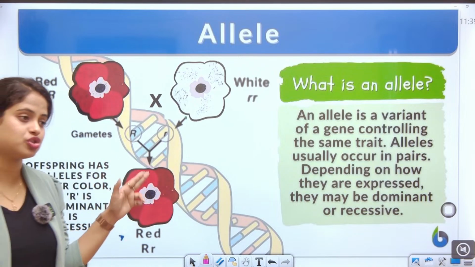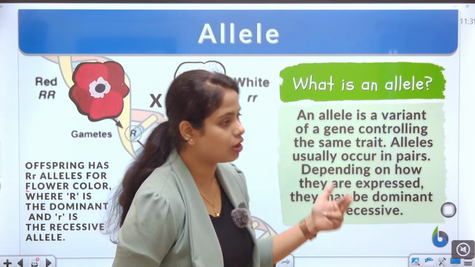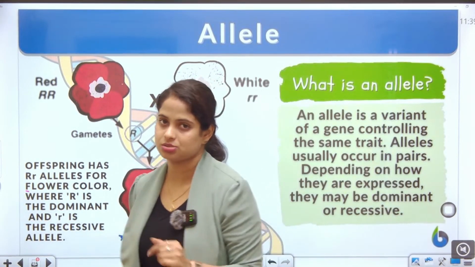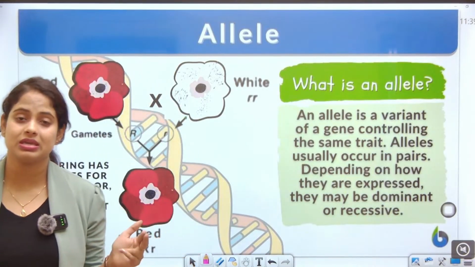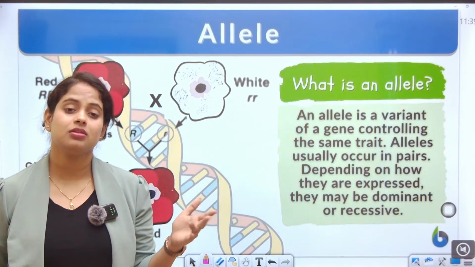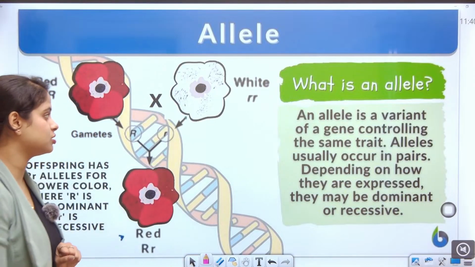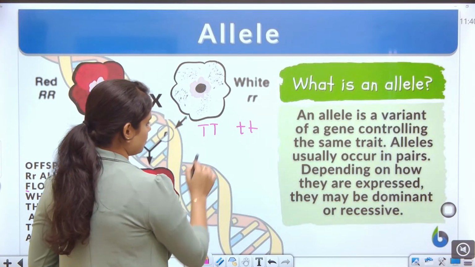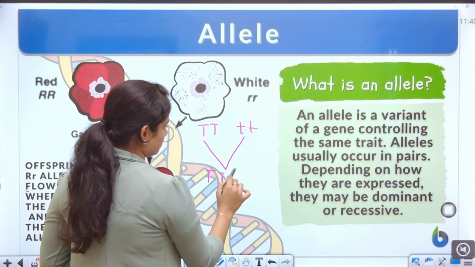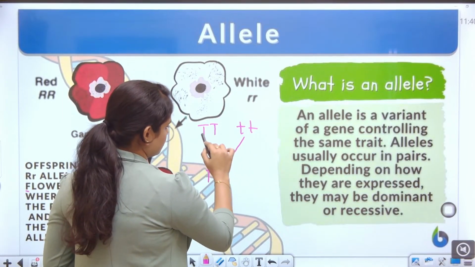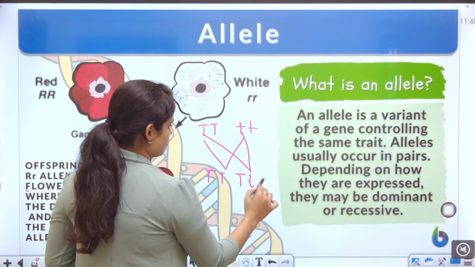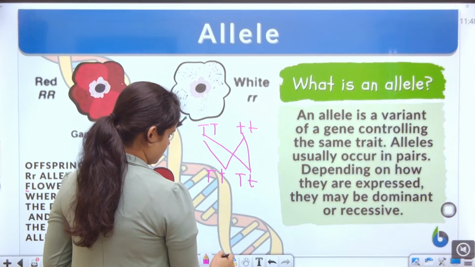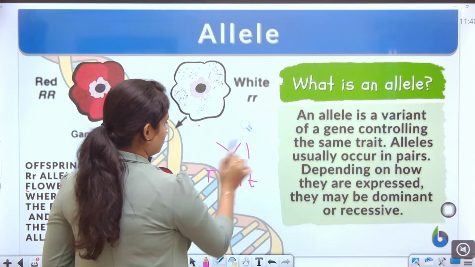That means suppose you are given an example of the tall plant and the dwarf plant. For the tall plant, the T is capital, and for the dwarf plant, the t is small. So if you are showing the T the same number of times, then this is the dominant one. Suppose in the cross section I am showing you this one.